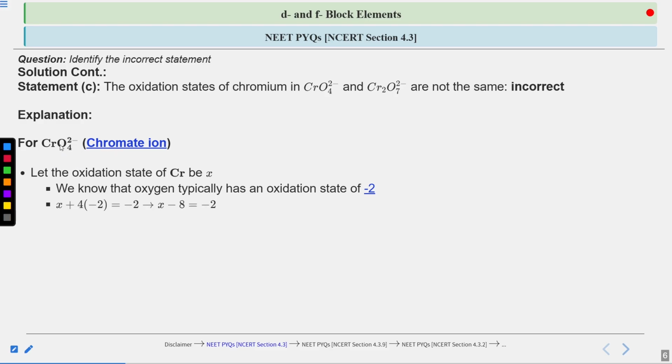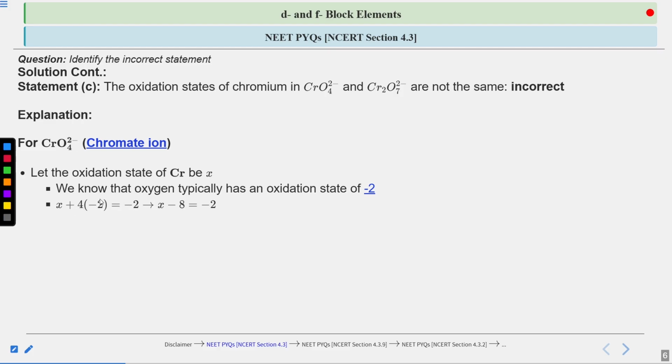So X plus 4 times -2 is equal to the whole charge on the ion, which is -2.